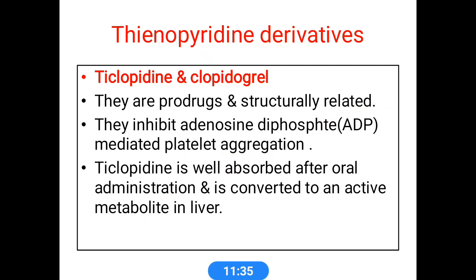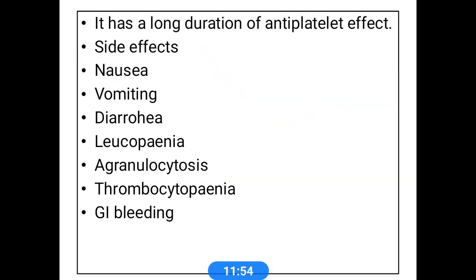Thienopyridine derivatives, ticlopidine and clopidogrel, are prodrugs. These drugs are structurally related. Their main role is inhibiting ADP mediated platelet aggregation. Ticlopidine is well absorbed after oral administration and is converted to an active metabolite in the liver. It has a long duration of antiplatelet effect. Side effects are nausea, vomiting, diarrhea, leukopenia, agranulocytosis, thrombocytopenia and GI bleeding.